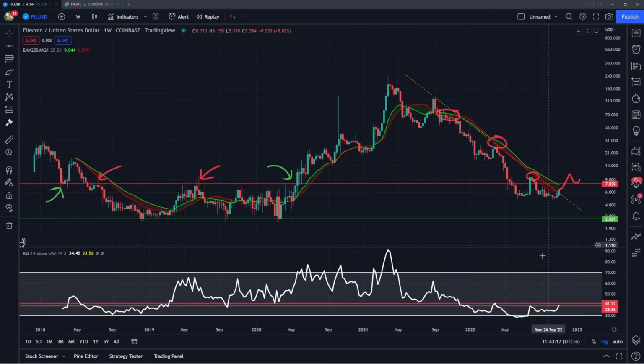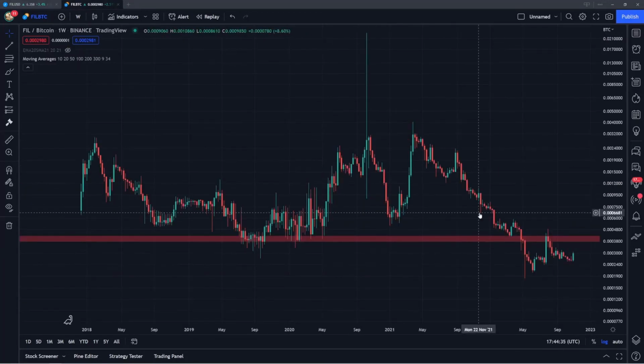And if I go back here, you can see both of these lower highs corresponded to these rejections off these moving averages. So breaking above both of those levels on the RSI would be a very significant move, and it's definitely something I'm going to be watching out for into the next few months towards the end of the year. So lastly, I do want to talk about the FIL/BTC ratio.